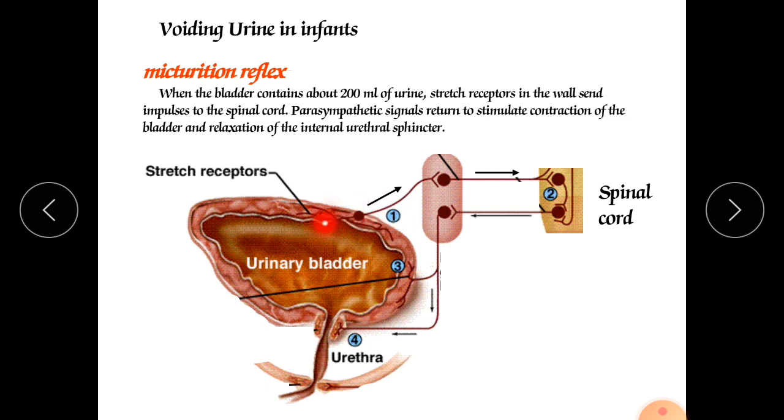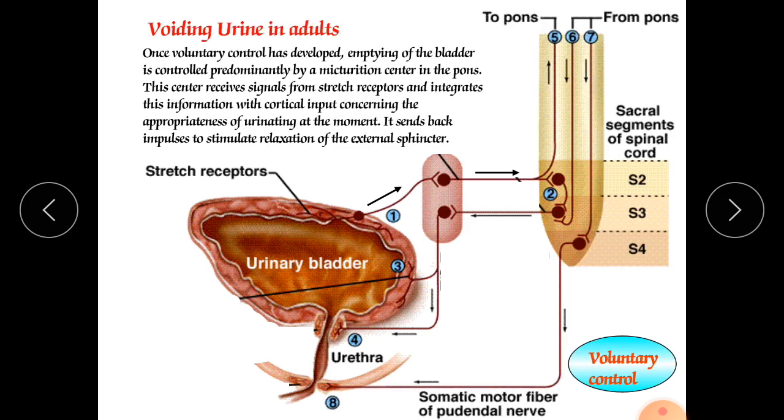First point, when the urine is almost 200 ml, it gives signals to the stretch receptors. These stretch receptors start to give signals to the brain. After that, the message goes from the spinal cord toward the brain, and from here they give messages to the urinary bladder, and it starts to contract.